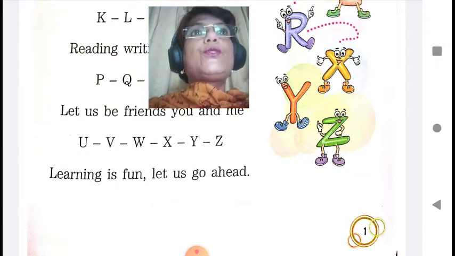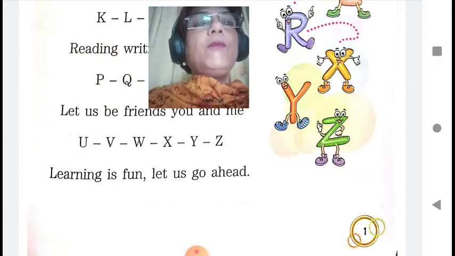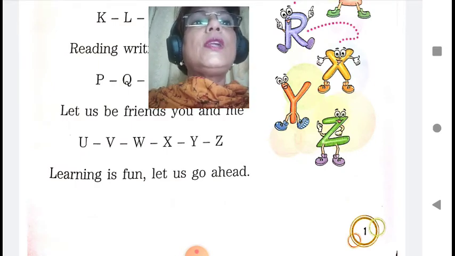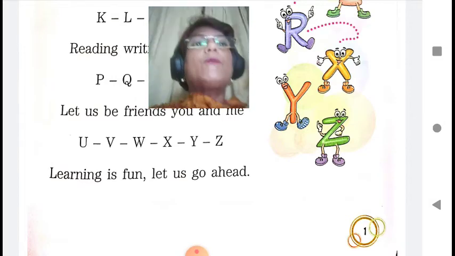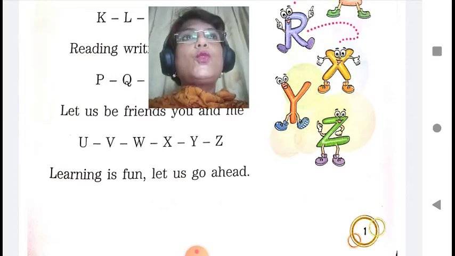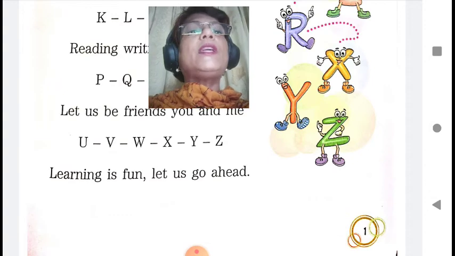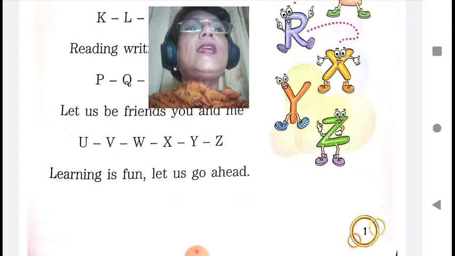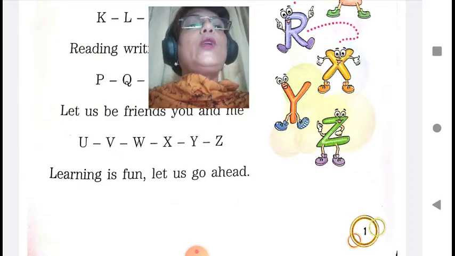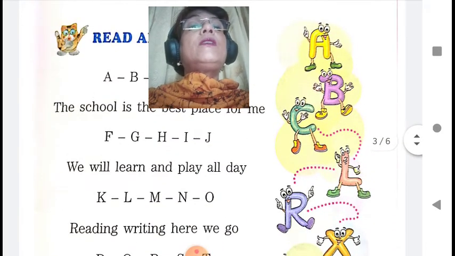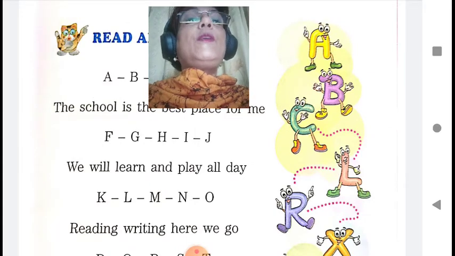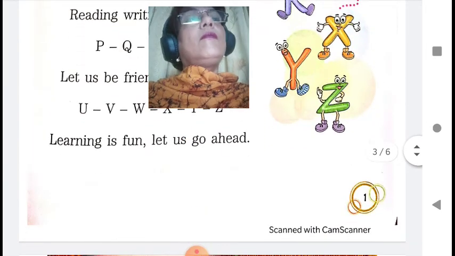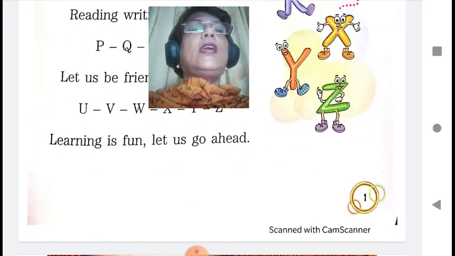And then I also told you that in this poem, along with the alphabets, we also learn the values of why we come to school. We also learned in this poem why we like coming to school. Because when we come to school, we learn so many things. We learn to read, we learn to write, we learn to play, we make so many friends. Okay? And then we have so much fun in this school.